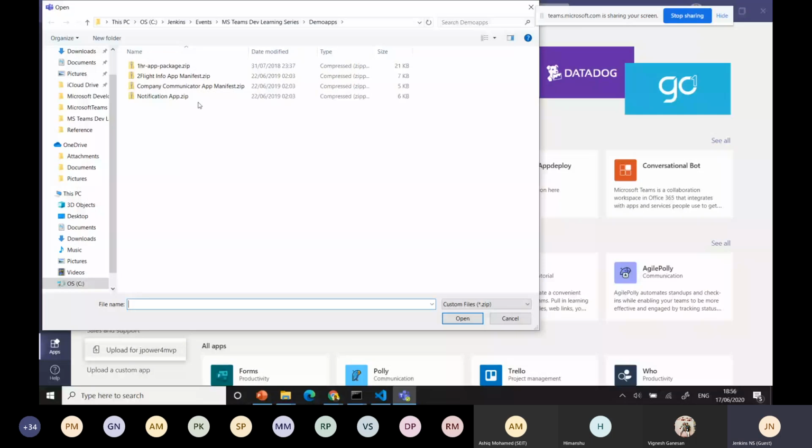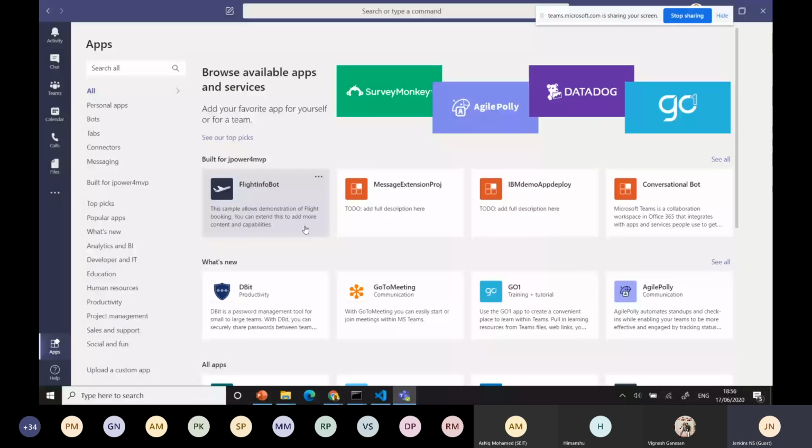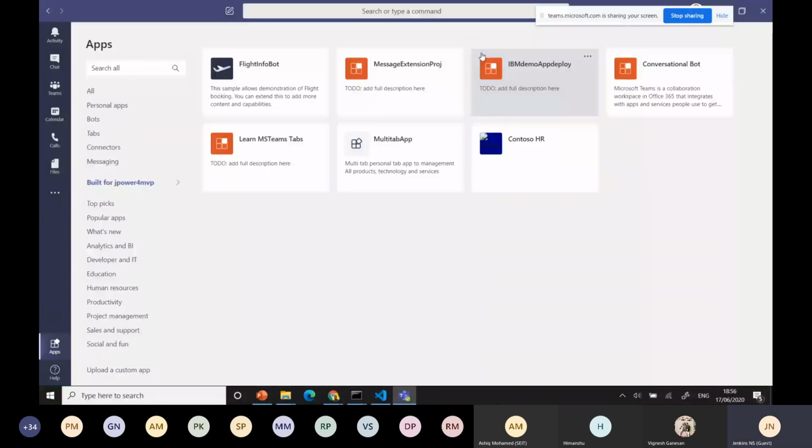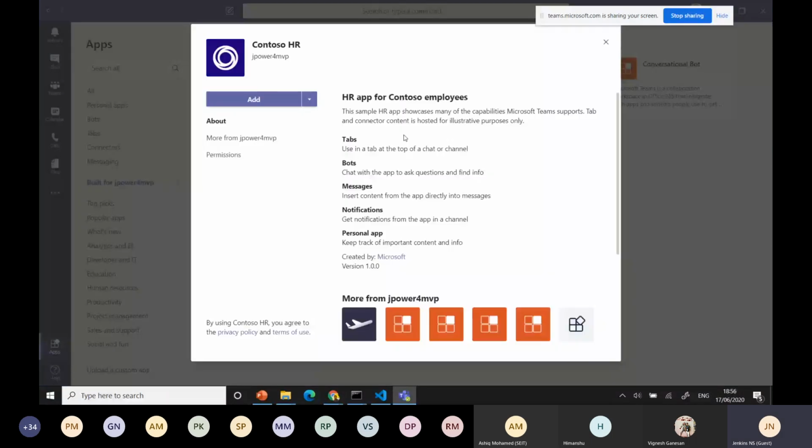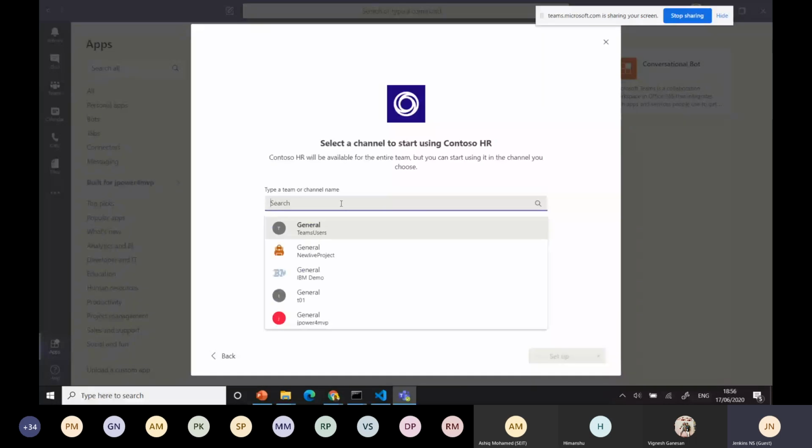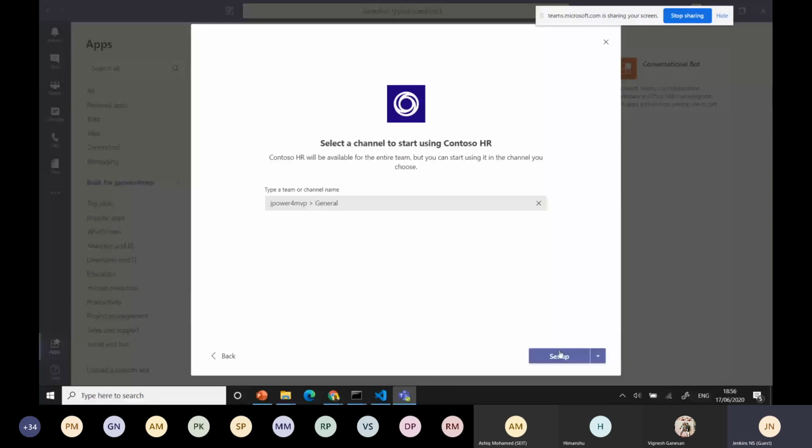When you upload another application, for example the HR app, the Contoso standard one, you can see it's installing. This application has only manifest files; it's a reference. The good thing is it has tabs, bots, messages, notifications, and a personal app, available everywhere. Then I can go here, search, and deploy it in the general team. It's only for the team level. I'm setting it up first.